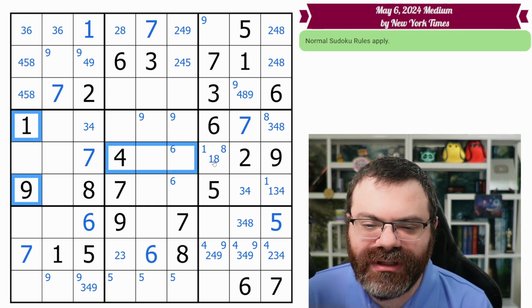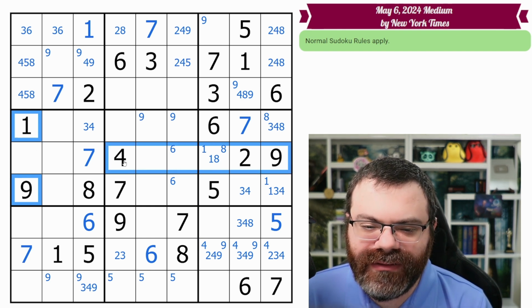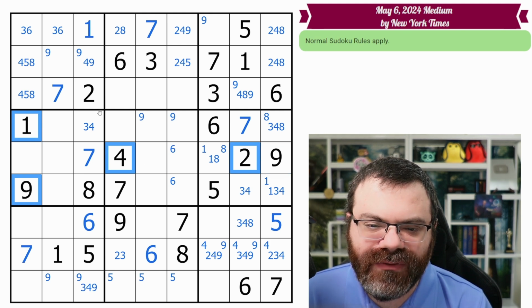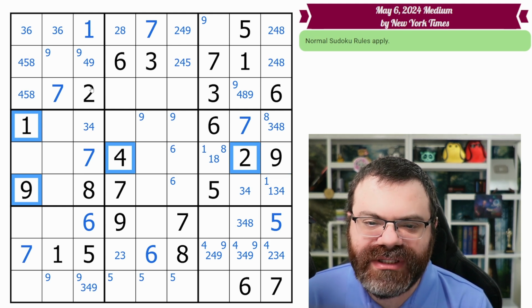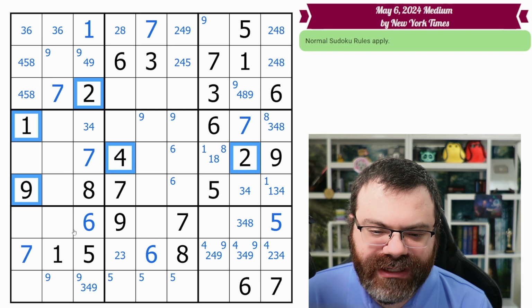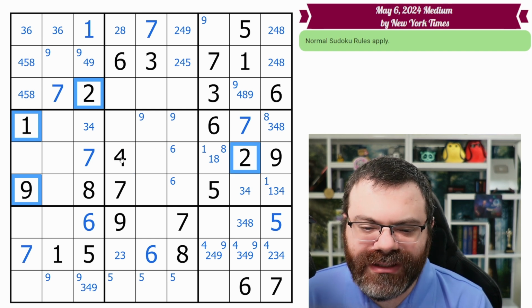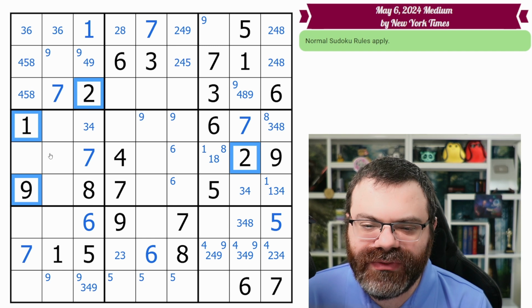So this 1, 9, we'd look in this row. The 4 is a possibility, and so is the 2. So we look for a 2 or a 4 up here, and actually we see a 2. I'm not seeing any 4s, so we'll just do it to the 2. So what does this do? Well, this 2 looks in, and this 2 looks in.